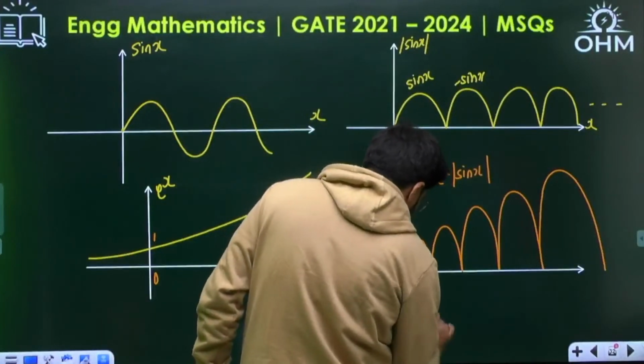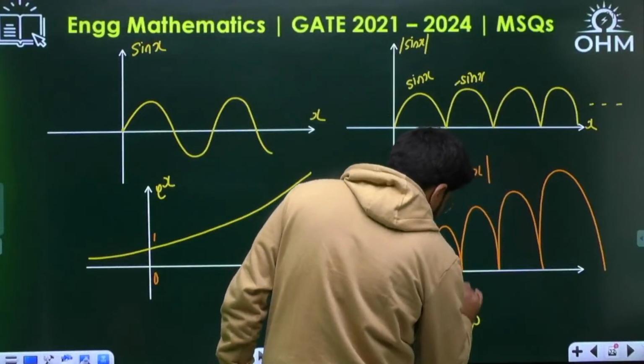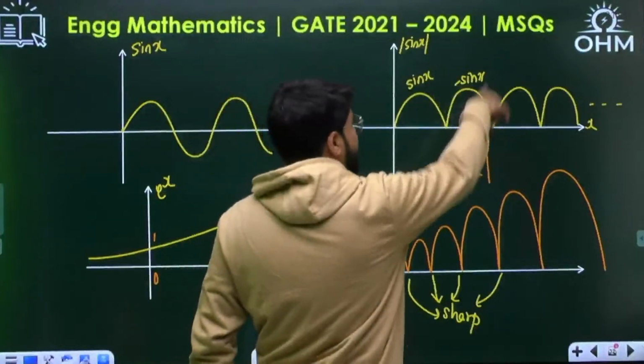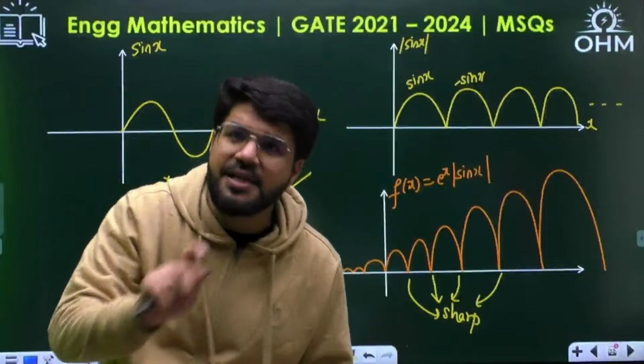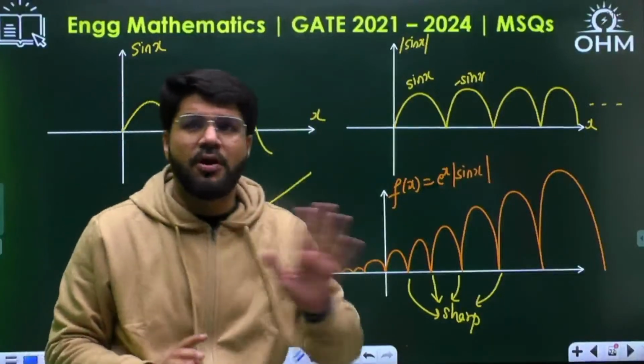Not only one of these points, what are these points known as? These are all known as sharp points where the nature of the function is suddenly changing. It was sin x and then it becomes minus sin x. Again sin x, minus sin x. Where the nature or the definition of the function abruptly changes is a sharp point. And at every sharp point, the function is continuous but not differentiable.